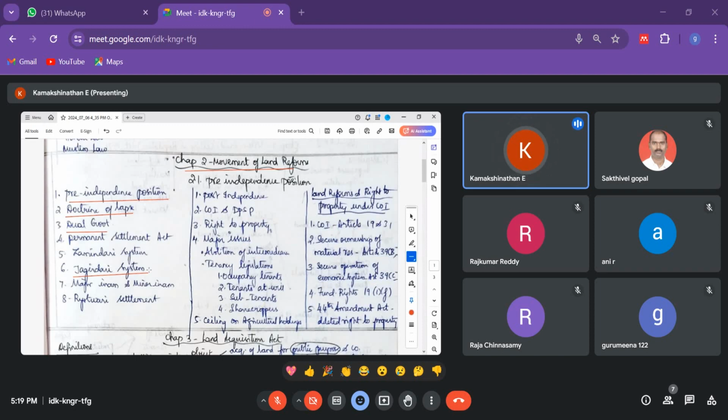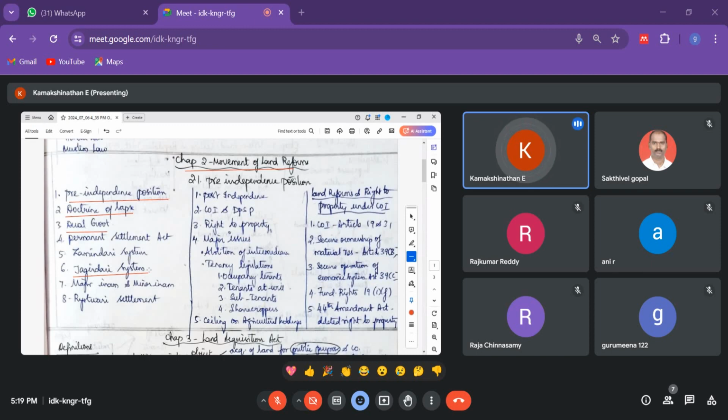Okay, next one is major inam and minor inam. Inam is gift. So gift means the gift of a land or land revenue. Inam means the land can be gifted. If, say, one zamindar is there, when their daughters or sons are getting married, if there is any marriage, they will give that land to them, so that they will take care of it.